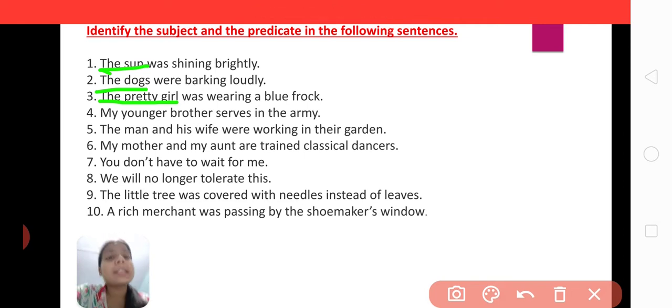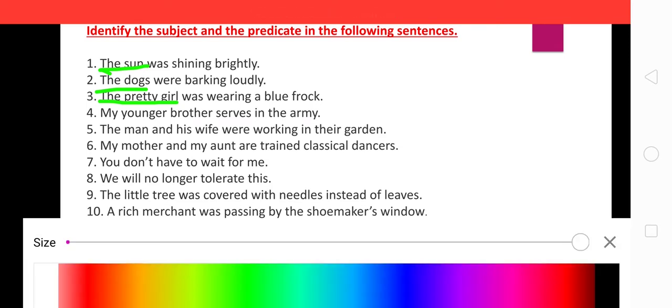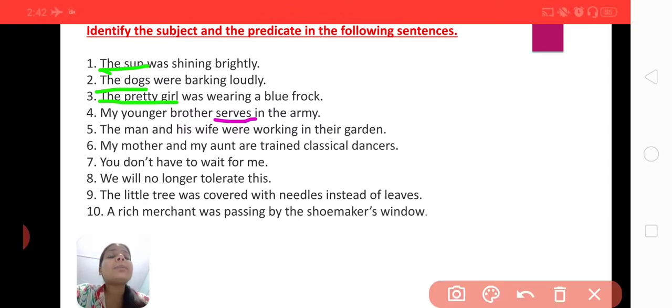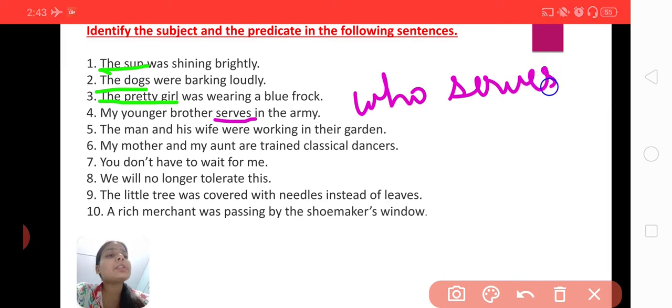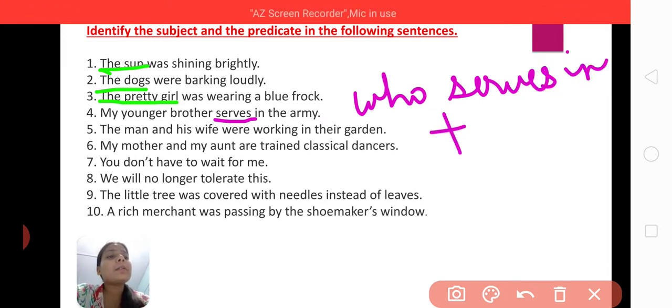Now next here is, my younger brother serves in the army. Okay, so what is the verb in this sentence? Serves. Okay, now, my younger brother serves in the army. Who serves in the army? What question will you raise? Who serves in the army?